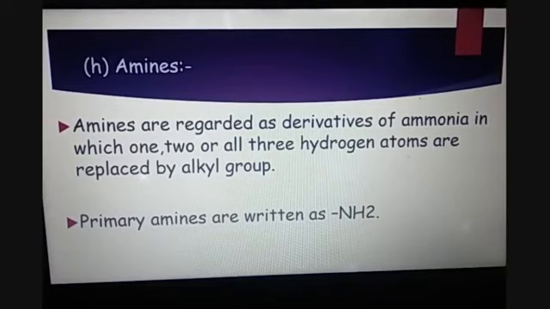And this way there are generally three types of amines: primary, secondary and tertiary. So primary amines, as we have seen when we were studying the functional groups, this is NH2, and here one valency of nitrogen is left to be fulfilled, and that will combine with the alkyl chain to stabilize itself.